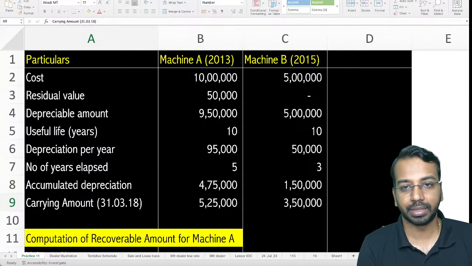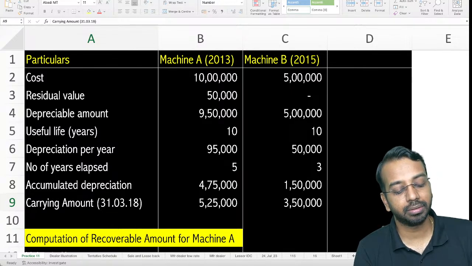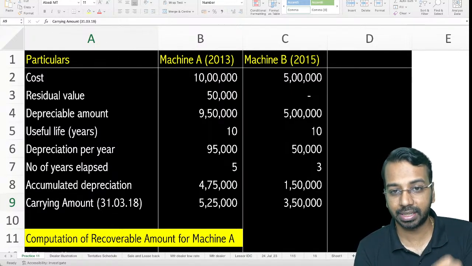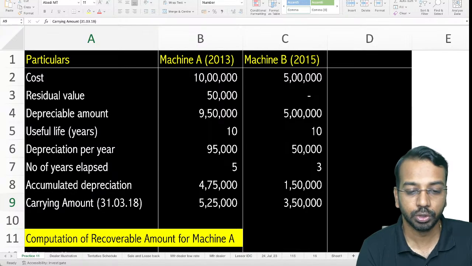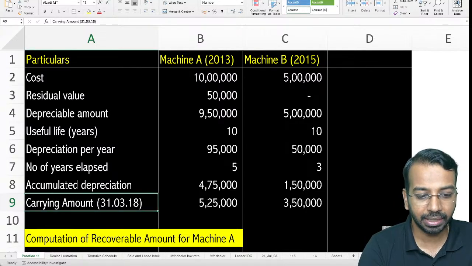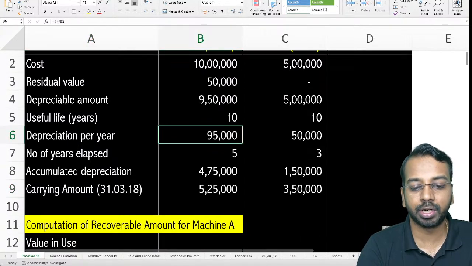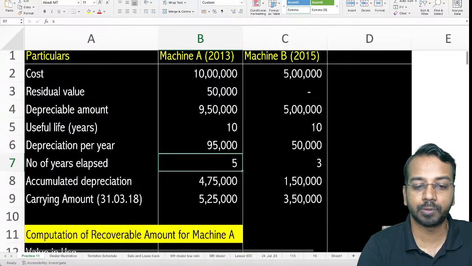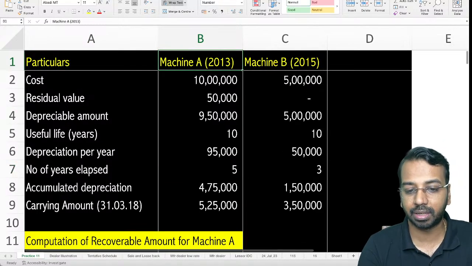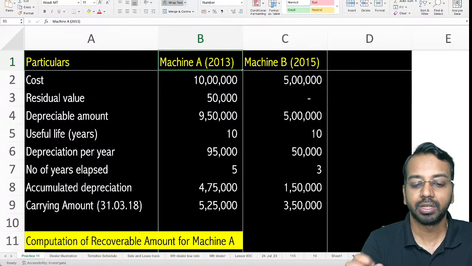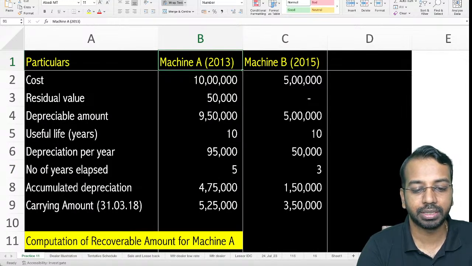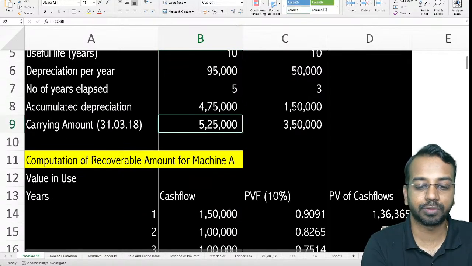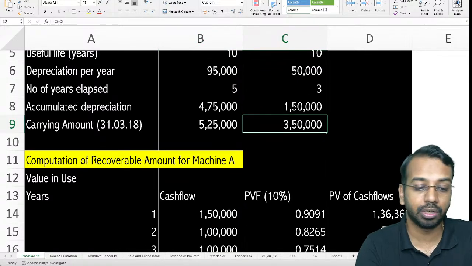What is the difference between the two? Cost minus residual value divided by the number of years gives you depreciation per year, and then how many years have been completed. One was purchased in 13, so 5 years have been completed. One was purchased in 15, so 3 years have been completed. You calculate the carrying amount, that is 525 and 350, for the individual machinery.